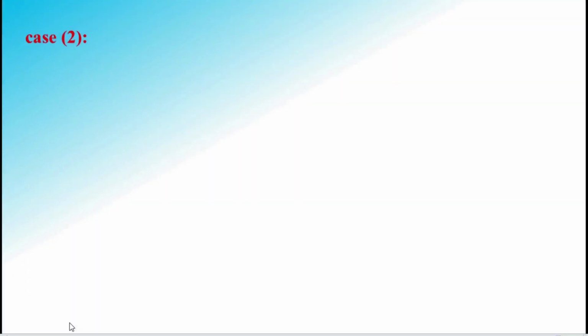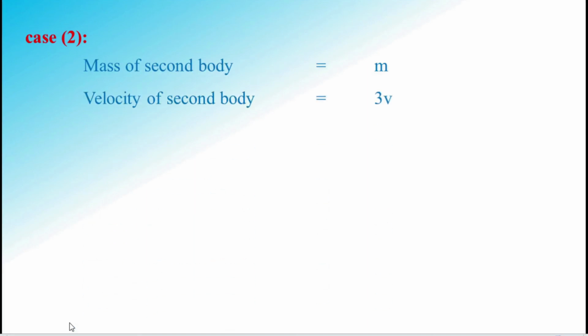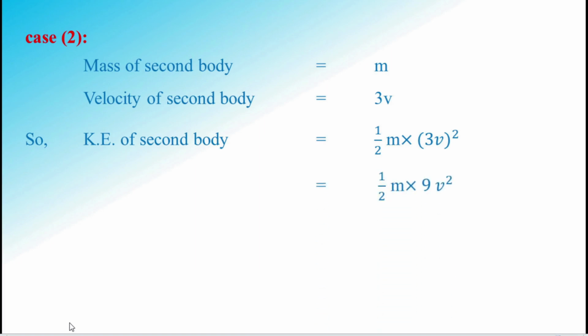So case 2. In case 2, I am taking the mass of the second body as m, because both objects have the same masses. But the velocity of the second body is 3v. Velocity is different, 3v. So finally I am going to apply this value into the formula. 1 by 2 m, v replaced with 3v whole square. So finally we can get 1 by 2 m into 9 v square. 3 squared is equal to 9. So finally we can get 9 by 2 mv square.